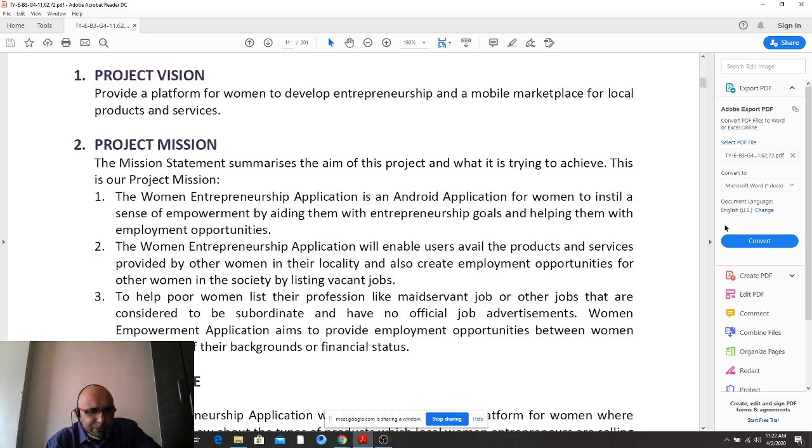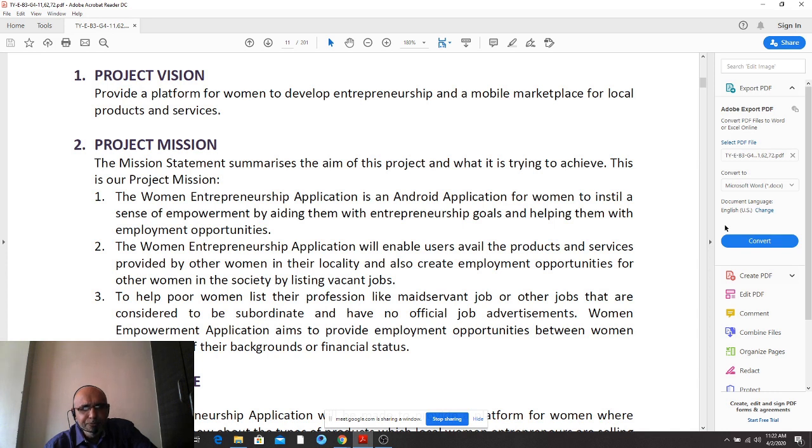But there has to be a very strong linkage between the project vision and project mission. Something that you do not intend to do, don't write that as your project mission just like that. Now, the project scope will involve all the 6 goals.